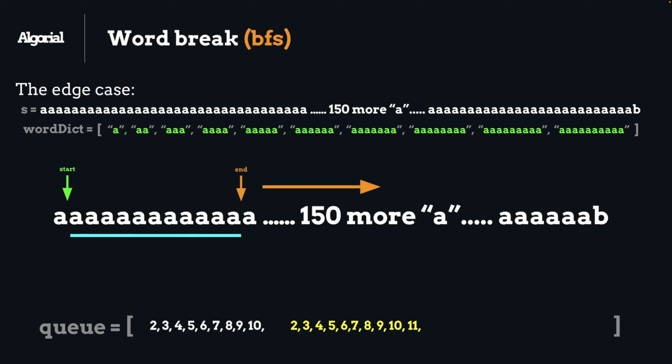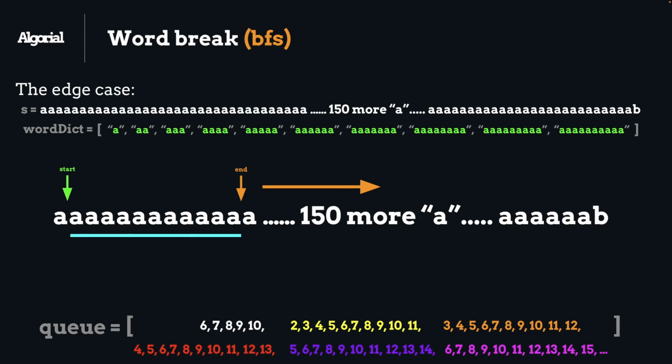Moving on to shift 2 from our queue and doing the same cycle again, which will add this amount of indices into queue again. Same thing happens for index 3, 4 and others, but you get the idea. We are literally flooding our queue in this special case. Now imagine how much work we need to do in order to make our queue clear and empty, while each number that we shift out from our queue and we do the cycle, we literally add 10 more items in it. We definitely want to prevent this behavior, right? We don't want to check again for the same items that we already did.